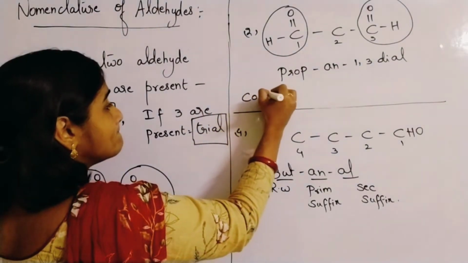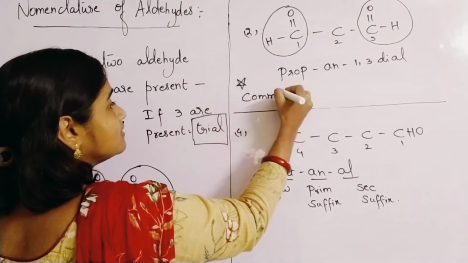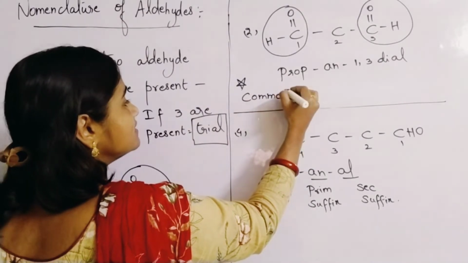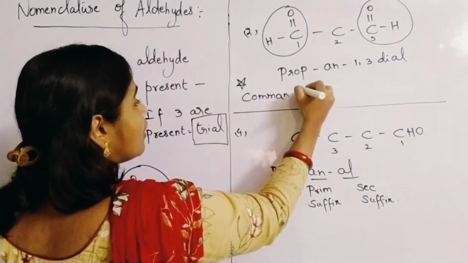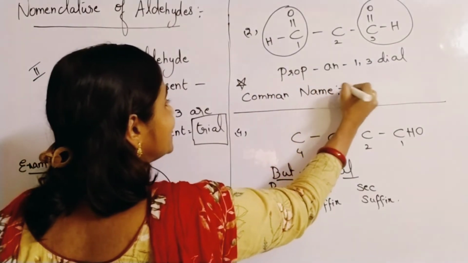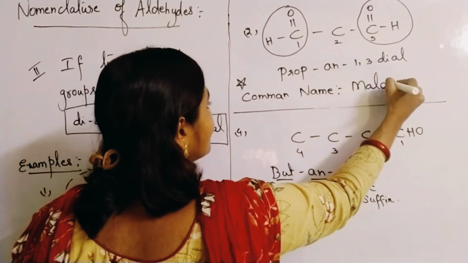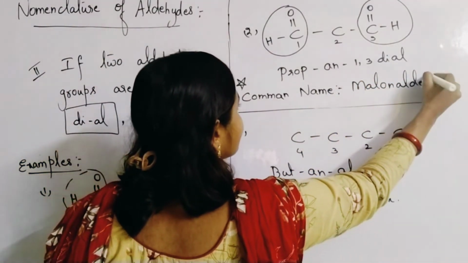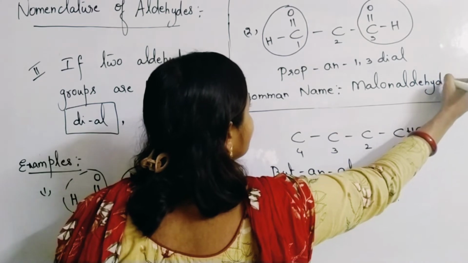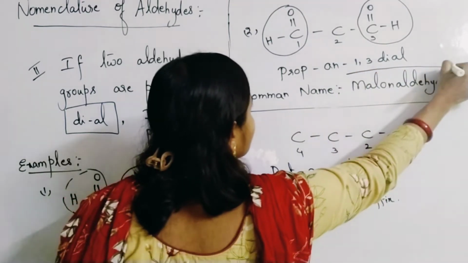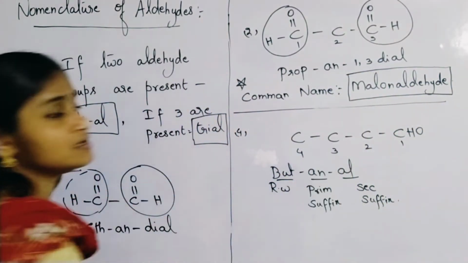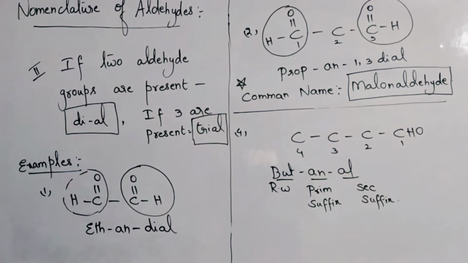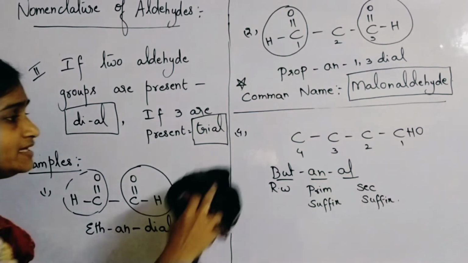Common name, very important. Malonaldehyde is the common name for this compound. Please make a note of this. Very important points I am highlighting or keeping in a box.